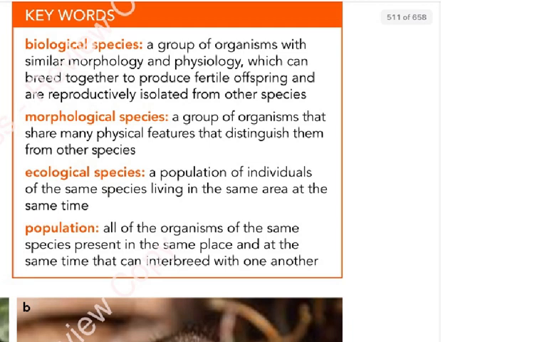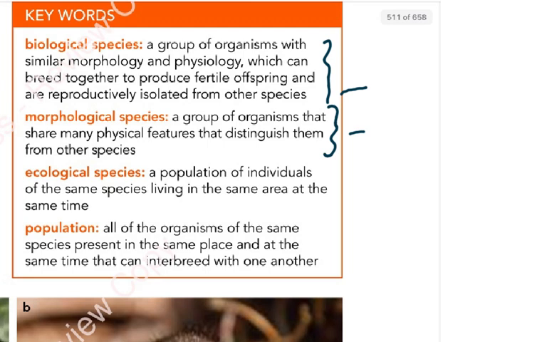Then some new words have been used in the definition of species. The first one which we use usually is the biological species: a group of organisms with similar morphology and physiology which can breed together to produce fertile offspring and are reproductively isolated from other species. But the morphological species is a group of organisms that share physical features that distinguish them from other species. So that's only morphology, the physical features, that we are talking about.